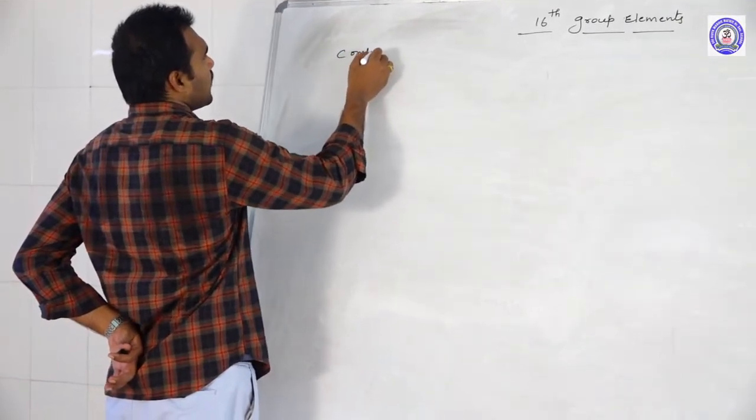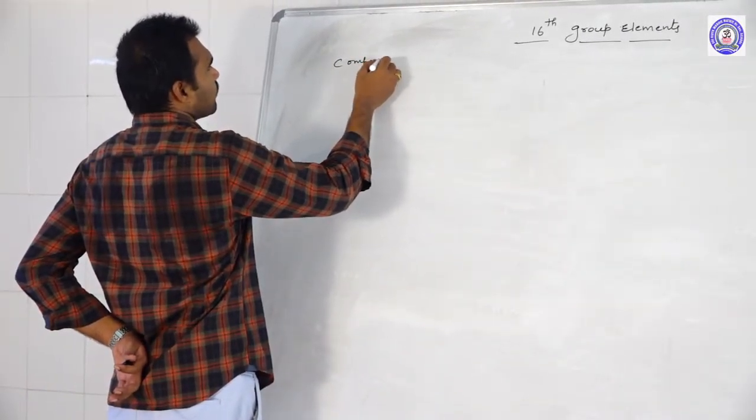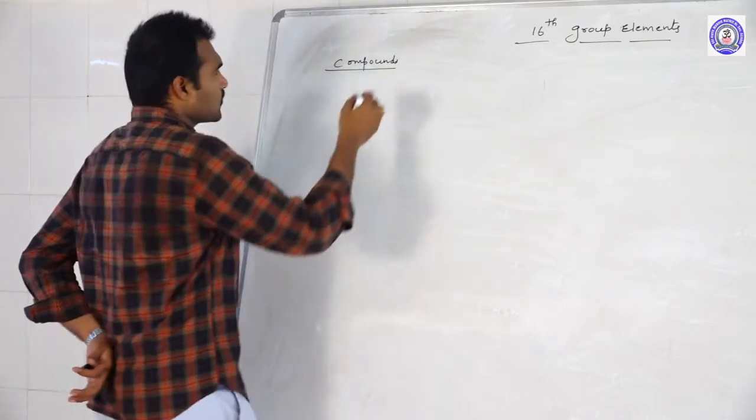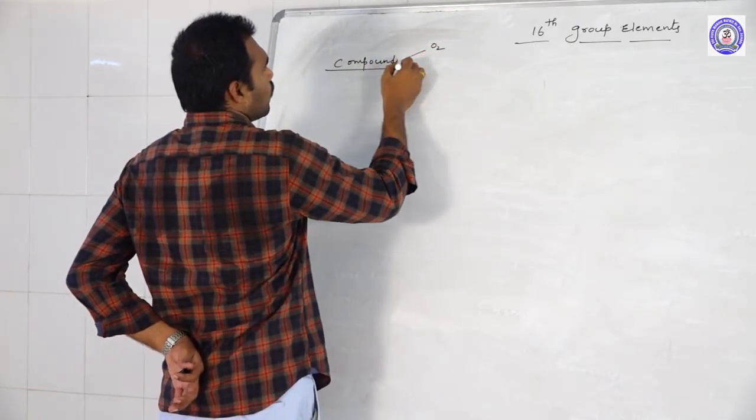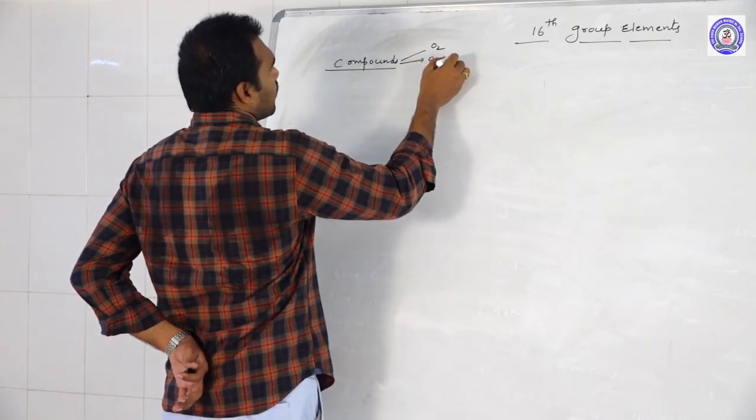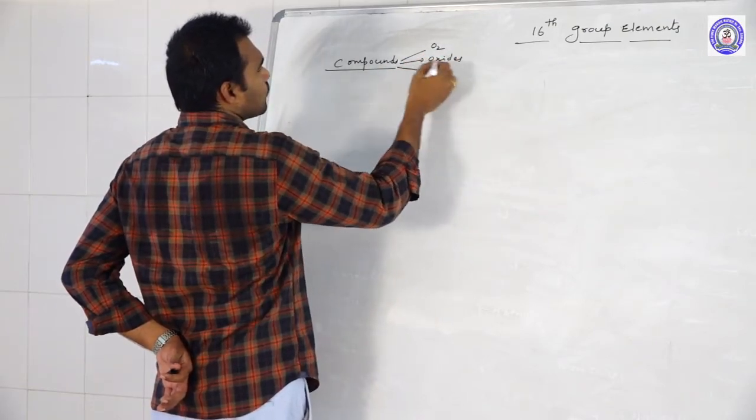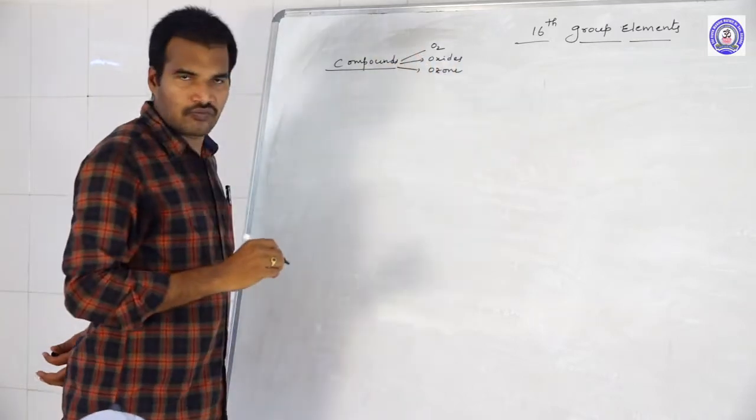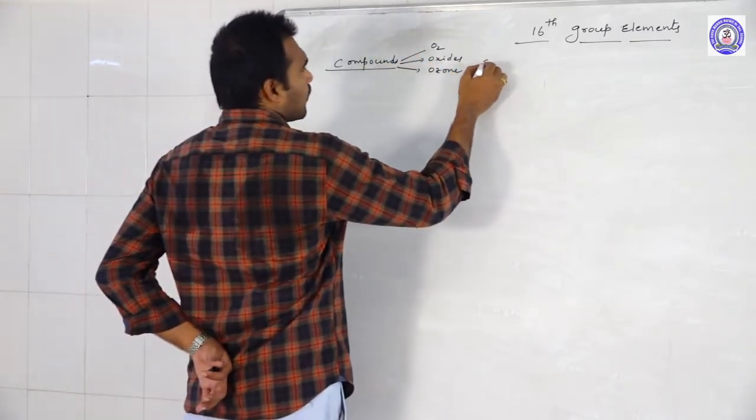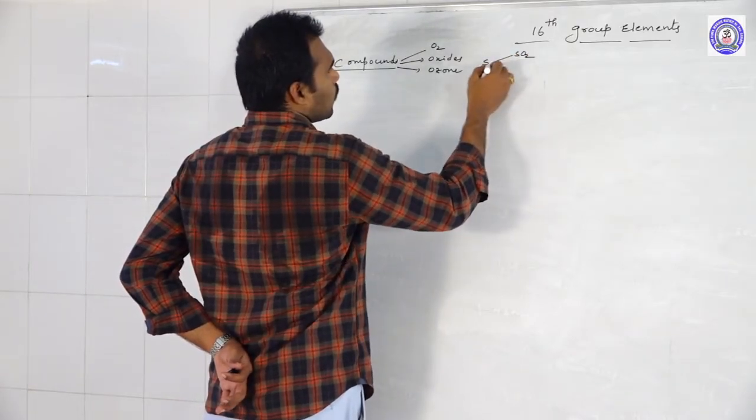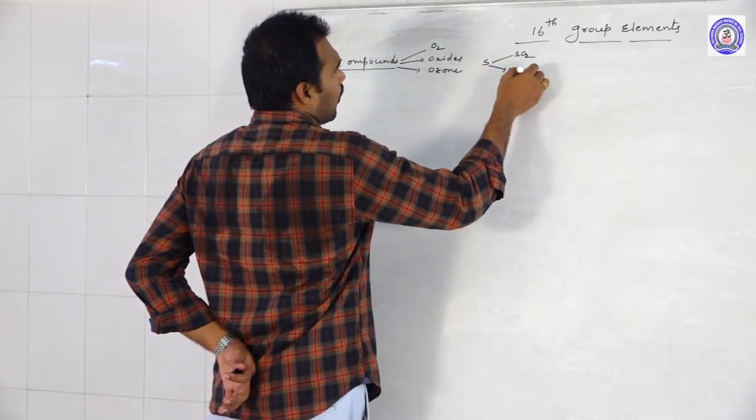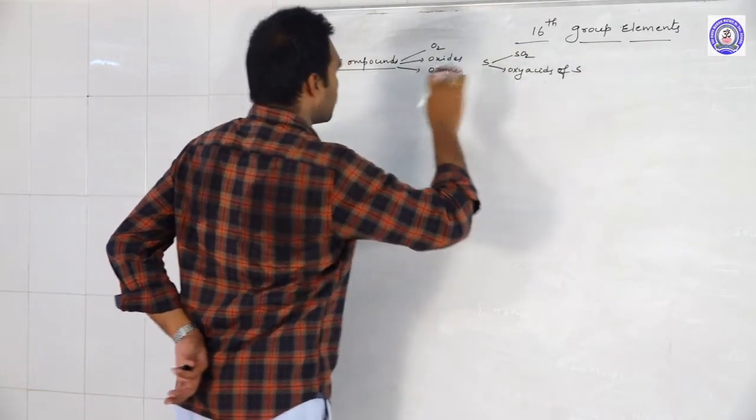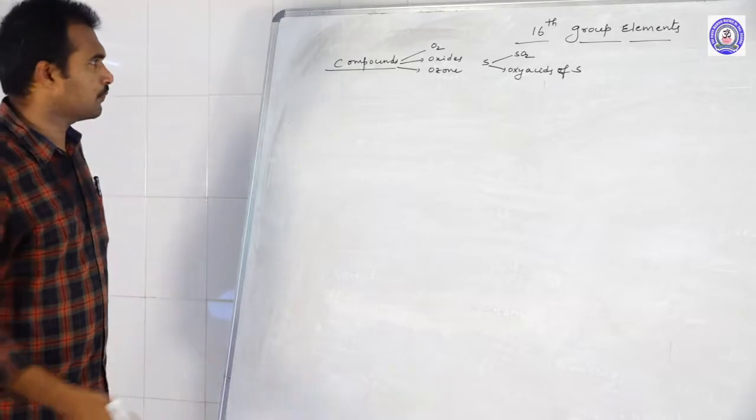Compounds of 16 group elements. So in this 16th group elements, we will discuss O2, dioxygen, and oxides, and then ozone. These are the three compounds of oxygen. Coming to the sulfur, we will discuss SO2 and oxy acids of sulfur. Total 5 compounds we need to discuss.